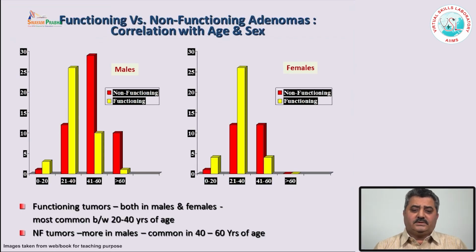We also carried out a study to differentiate between functional and non-functional pituitary adenoma in India, and we found that functional pituitary adenomas are more common between 20 and 40 years of age, both in males as well as females, whereas non-functional pituitary adenomas are most common after the age of 40.